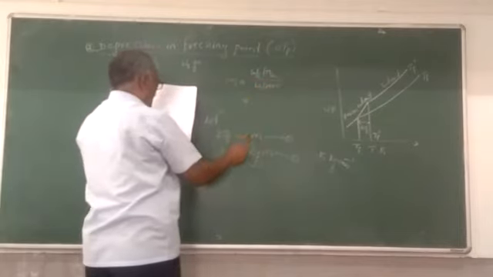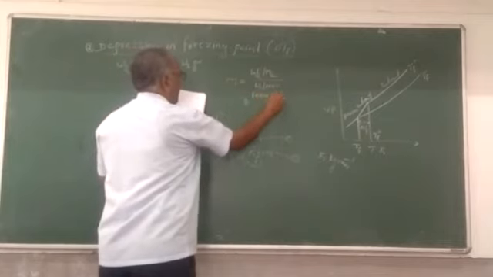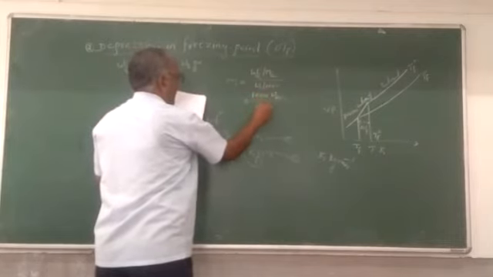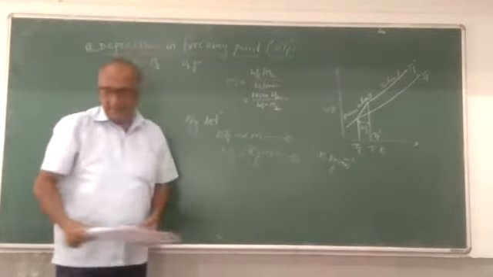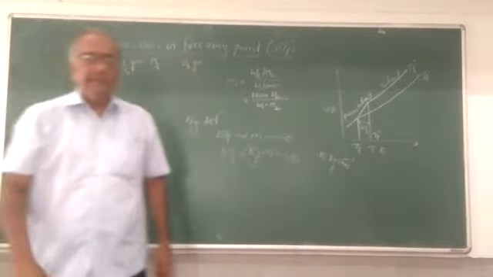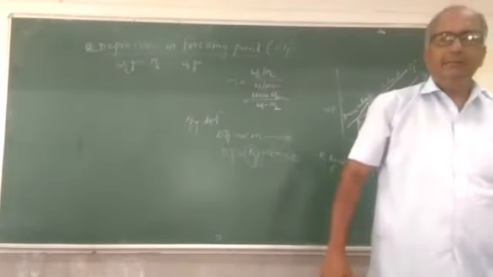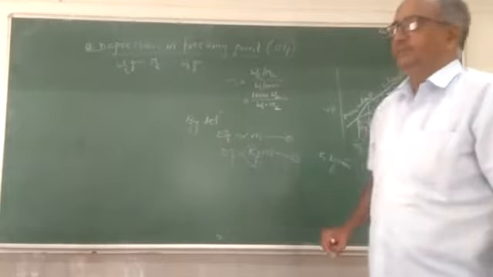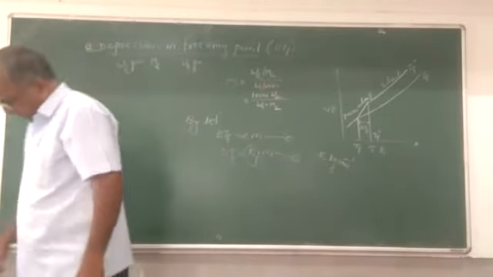When you simplify, you will get 1000 into W2 divided by W1 into M2. See that according to the definition of molality, it is the number of moles of the solute dissolved in 1 kg of the solvent.